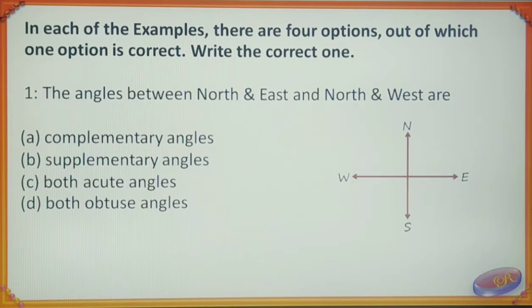Observe figure carefully and give correct answer. What is the correct answer? 90 degree plus 90 degree is equal to 180 degree. So they are supplementary angles. Correct option is B.